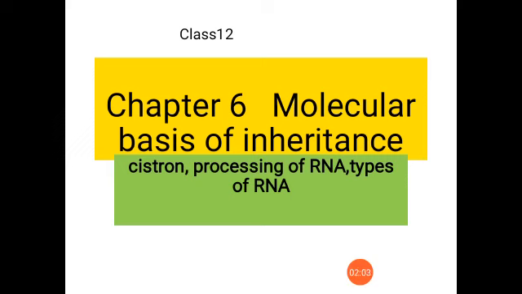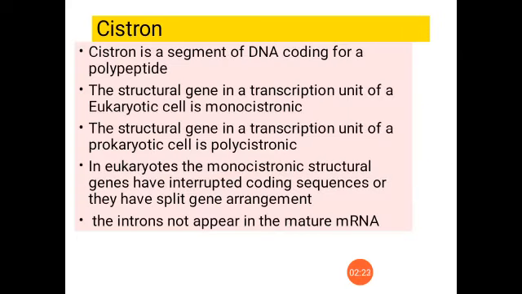The part of the structural gene responsible for the production of a polypeptide chain is known as the cistron, the segment of DNA which codes for a polypeptide chain.